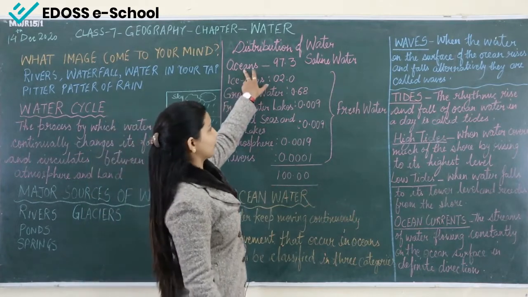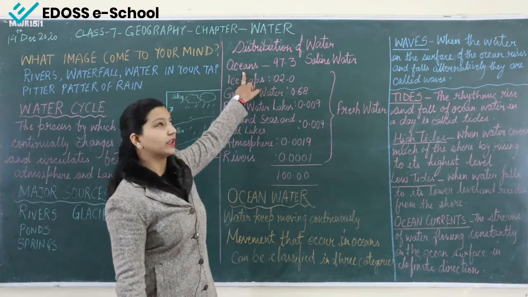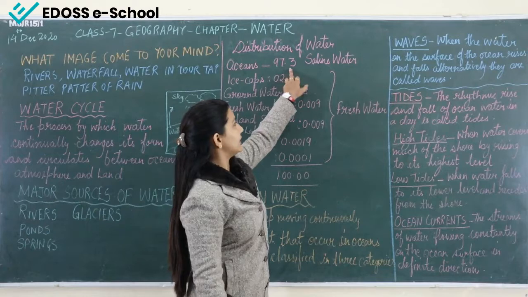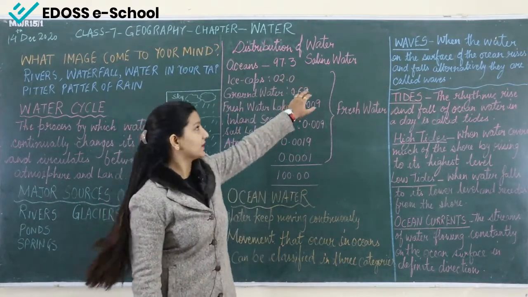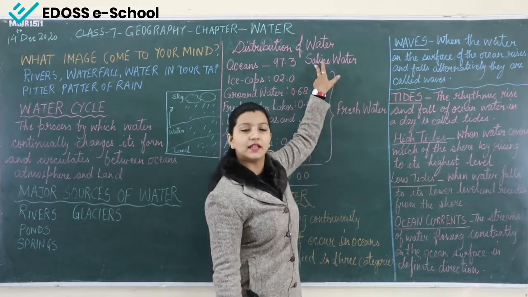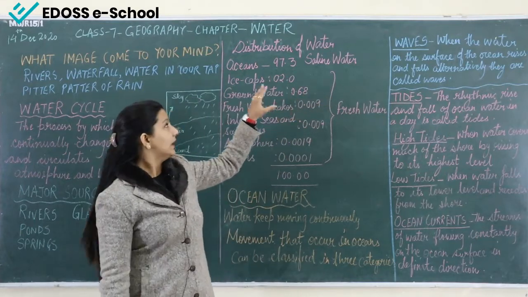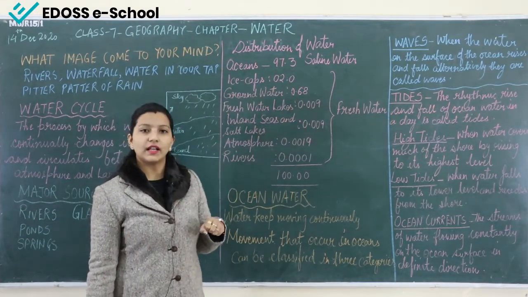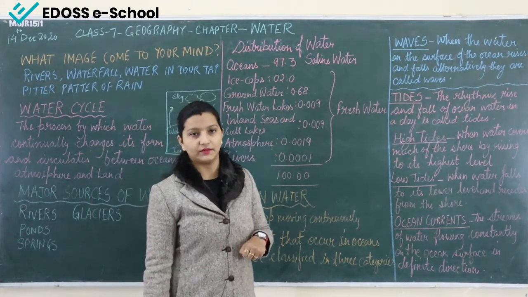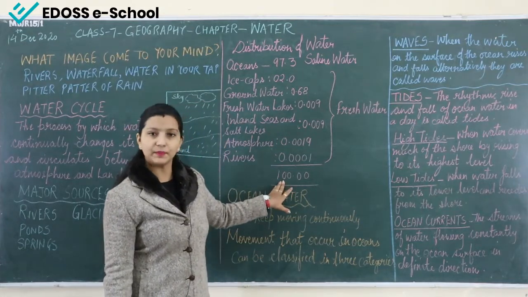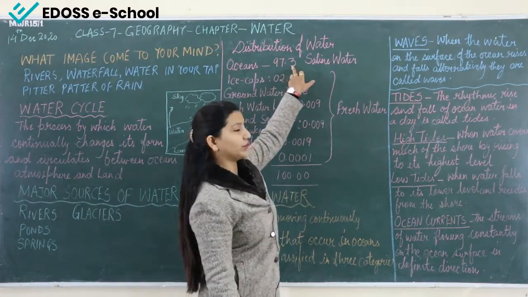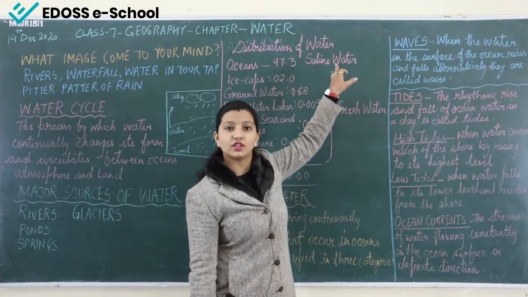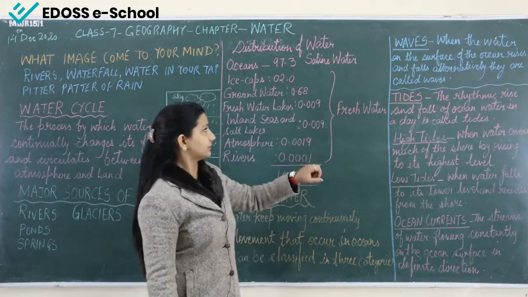If you see here oceans, the water that is found in the ocean is 97.3%, which is saline water. Saline water means that it has salt in it, and the water which contains salt is not fit for drinking. So you can see out of 100%, 97.3% is saline water which is not fit for drinking.